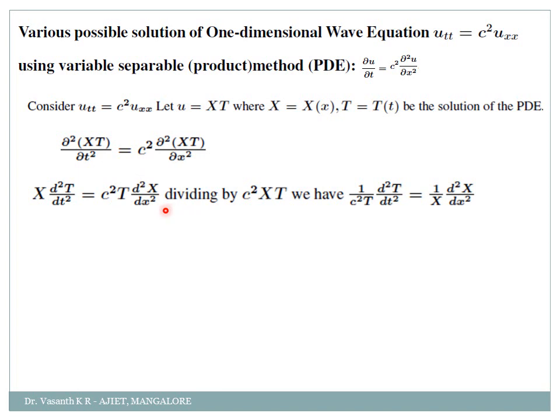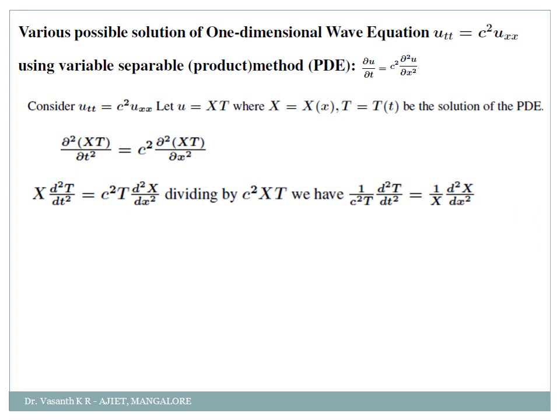Clear? Now what I'll do is divide this entire equation. The procedure tells you variable separable, so you have to separate the variable of x and separate the variable of t, correct? If you check here, along with d square X by dx square I have c square T. That c square T should go to the other side, and X should come to the other side. Or instead of dividing you can call it cross multiplication. Just take this c square T to the other side and X to the other side. So what I'll get is 1 by c square T into d square T by dt square is equal to 1 by X into d square X by dx square. Clear?